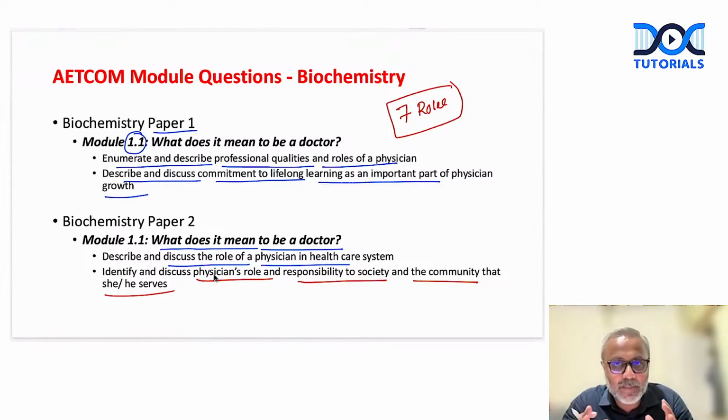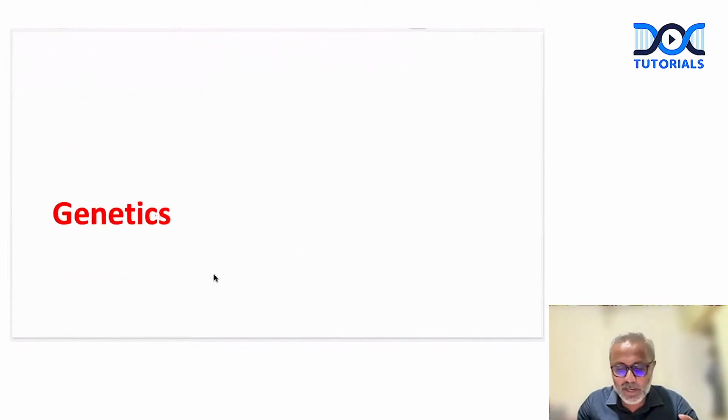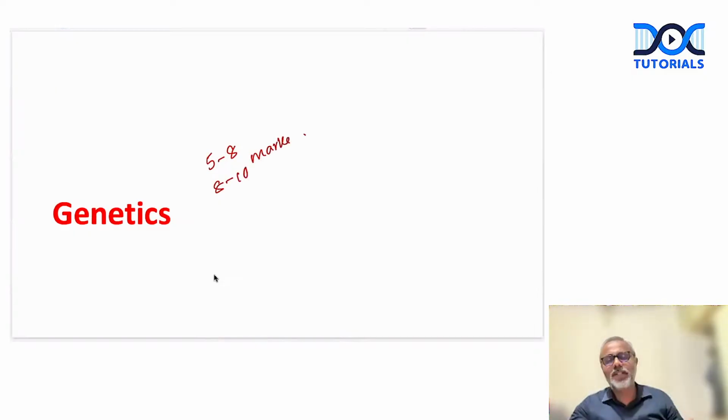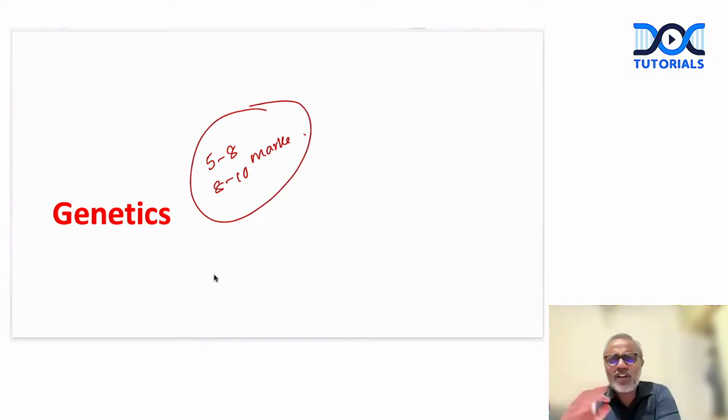Please do not neglect. Okay, so as I said, we will share the notes of these questions from anatomy modules. Please go through these questions and answers and be prepared for your AETCOM questions from the paper, right? Then the next important section from which we get about let's say 5 to 8 or 8 to 10 marks, right? Most of the universities it's in paper 2, and in some of the universities maybe asked in paper 1, but usually the marks allotted is anywhere between 5 to 10.